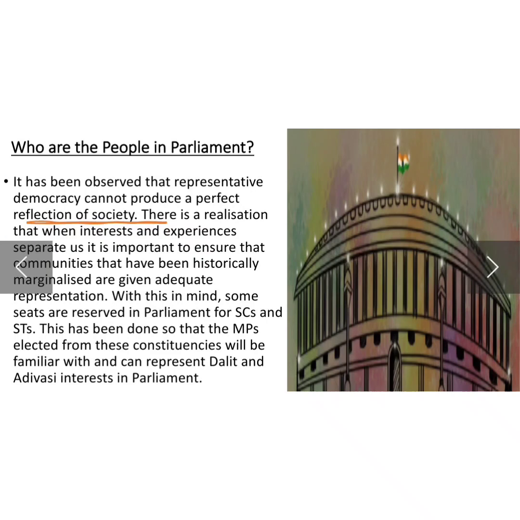But again, we know that no society, no type of government can be perfect. There may be flaws, but still we try. So there is a realization that when interest and experience separate us, it is important to ensure that communities that have been historically marginalized are given adequate representation.